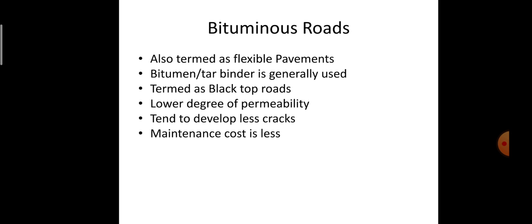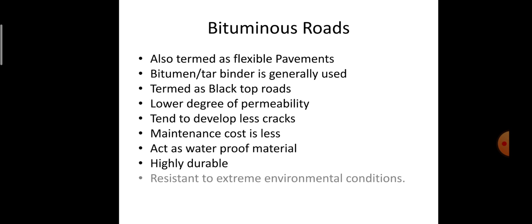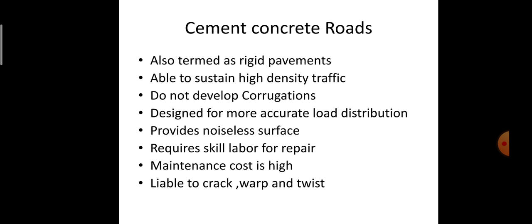The maintenance cost is very low here, and since it has less tendency for cracking and a lower degree of permeability, it acts as a waterproofing material. It is also highly durable and can be used in extreme environmental conditions. It is extremely durable, and also resistant to extreme environmental conditions.